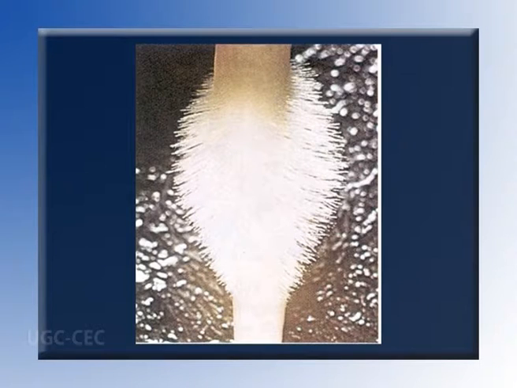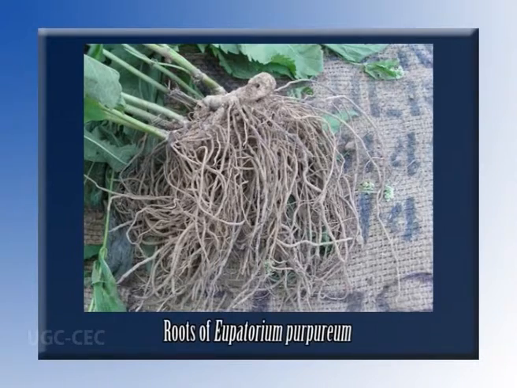The root hairs are initiated a few millimeters from the root apex in the region of maturation. The average lifespan of root hairs is only 2 to 4 days. As the root grows, hairs present on the more mature portion usually die and dry out, and new hairs continue to develop in relatively young parts of the root. Occasionally, root hairs are persistent in certain herbaceous plants such as Eupatorium purpureum. All the epidermal cells of the root are capable of initiating root hairs, but only a few of them do so.